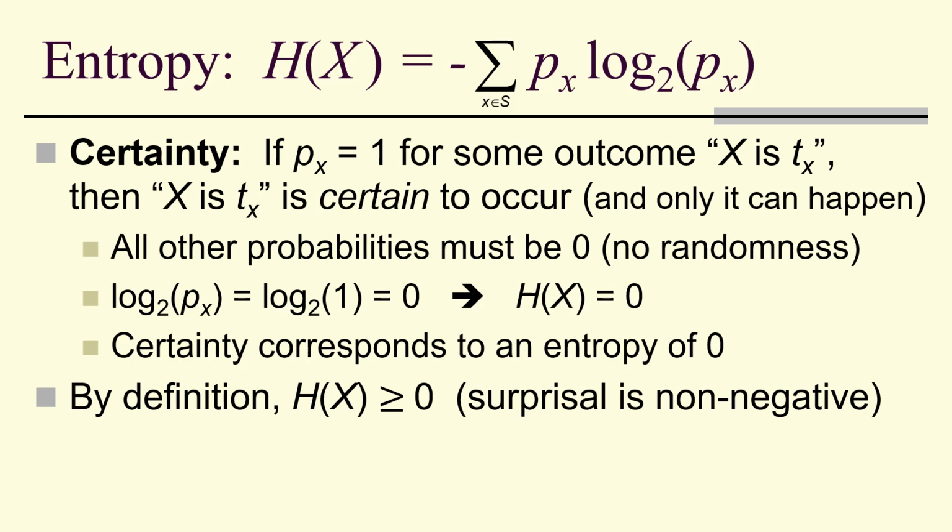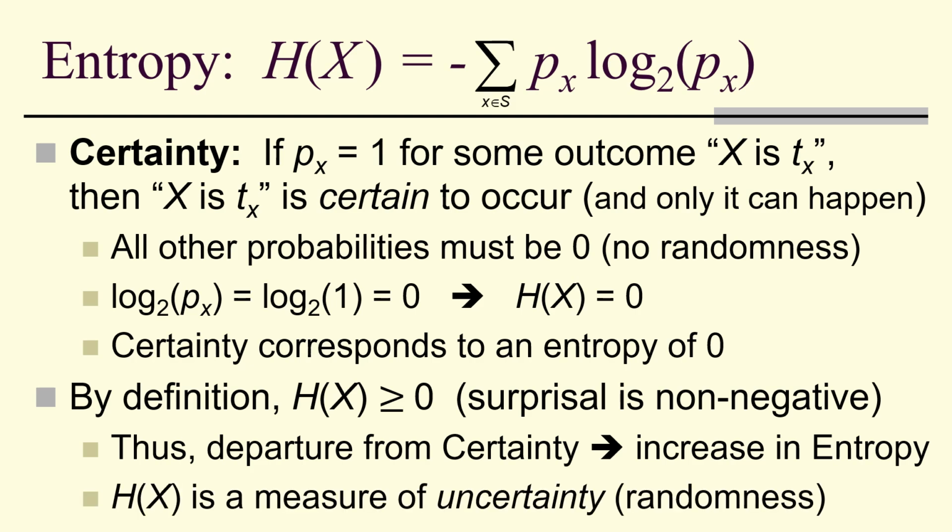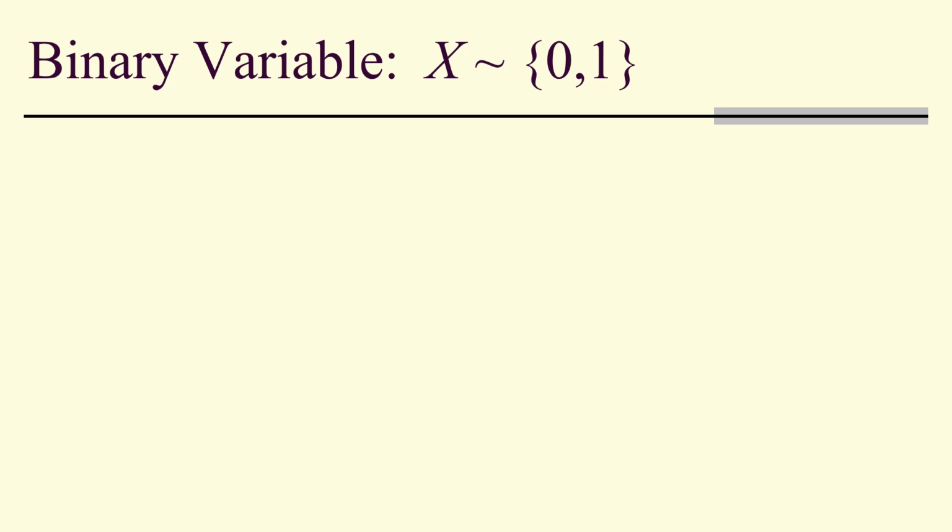But by definition, the entropy is non-negative because the surprisal is non-negative. Thus, departure from certainty means we have to have an increase in entropy. In fact, the entropy of X is a measure of the uncertainty or the randomness in X taking on values from S. So let's look at a binary variable.